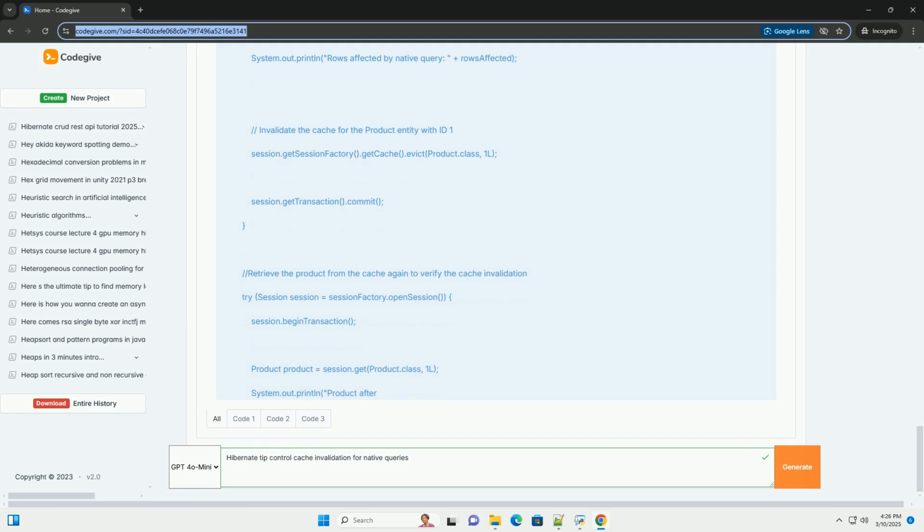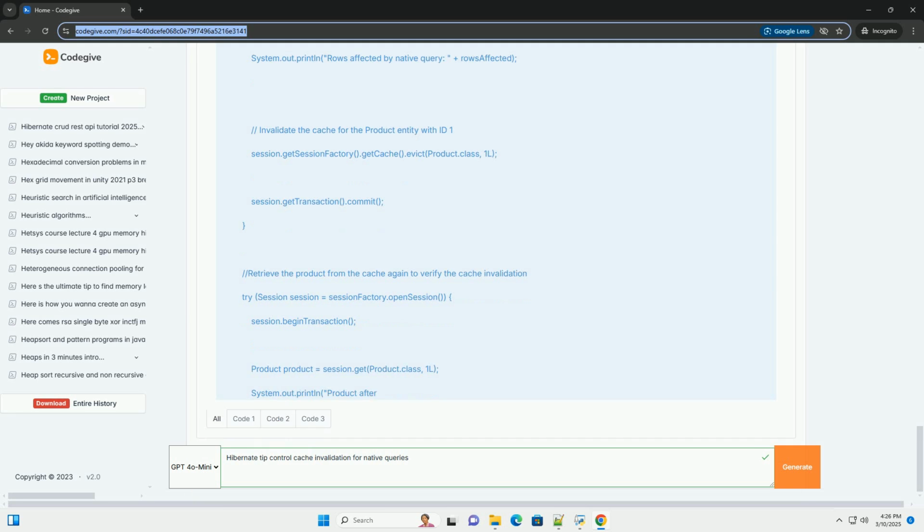Advantages: Fine-grained control. Maximum control over cache invalidation. Advanced scenarios: suitable for complex caching requirements. Disadvantages: Complexity. Requires a deep understanding of Hibernate's cache API and statistics. Maintenance overhead: you are responsible for managing the cache manually.